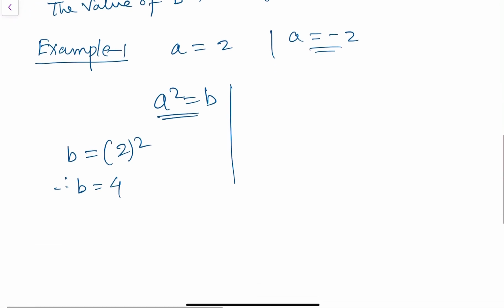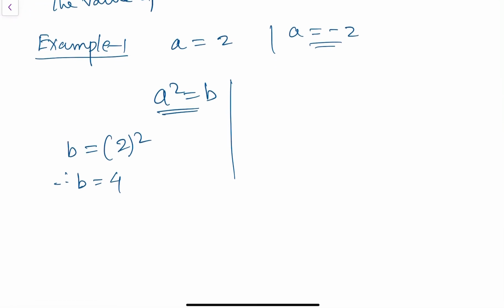Now for a equals minus 2, what will be the value of b? Minus 2 whole square, therefore we get the value of b equals also plus 4. So in both cases, positive or negative, we will always get a positive number when we do the square of these real numbers. So that's clear, this step.